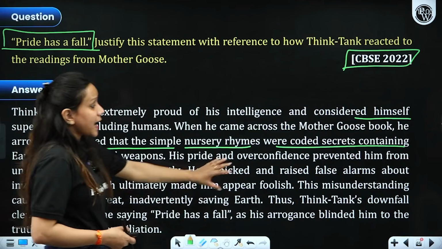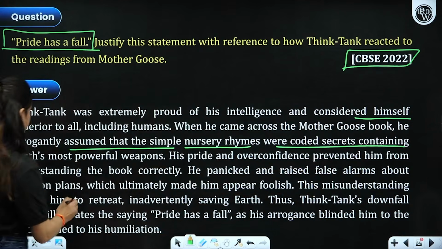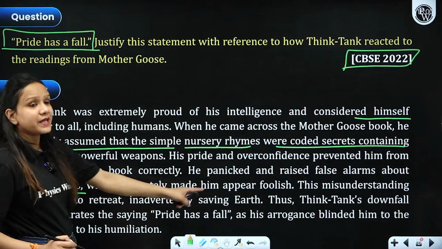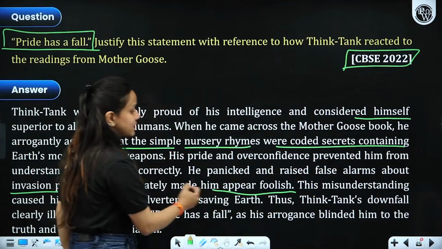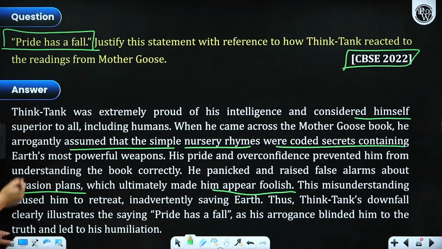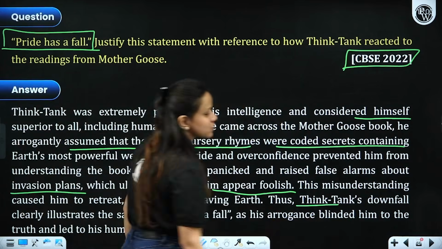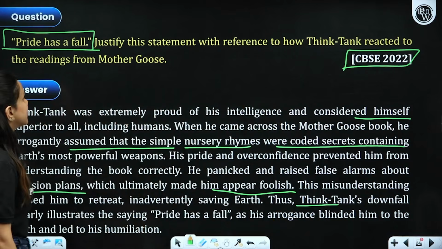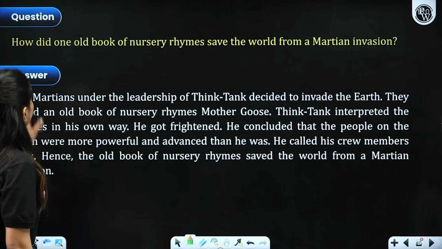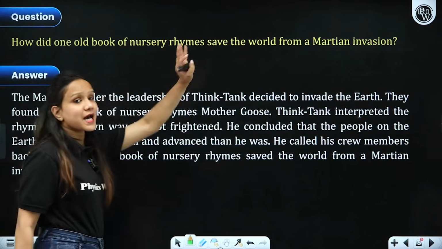He panicked and raised false alarms about invasion plans, which ultimately made him appear foolish. So this misunderstanding in his mind caused him to retreat, inadvertently saving earth. So this is all that you have to mention here.